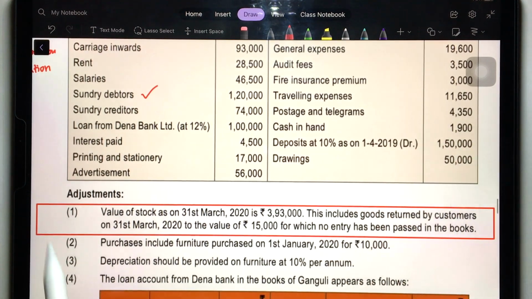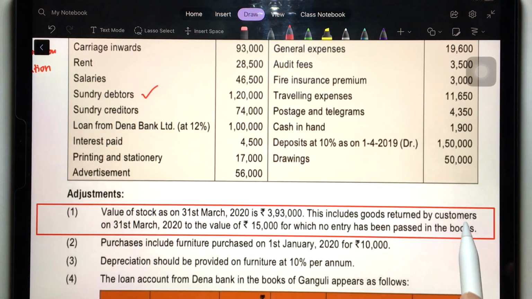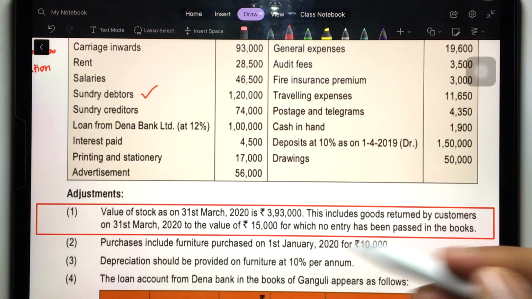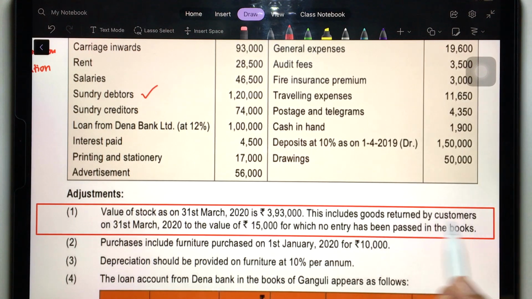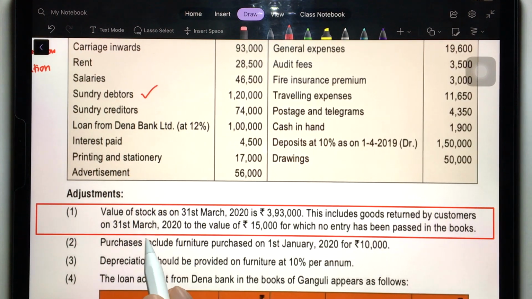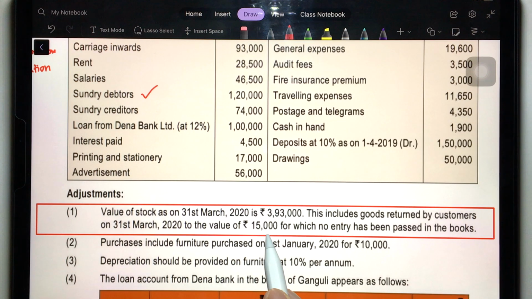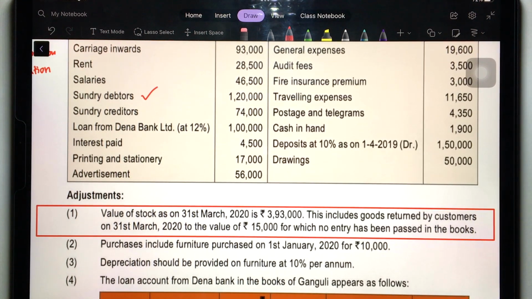See, the first adjustment is regarding sales return. Here, the value of stock as on 31st March 2020 is 3,93,000. This includes goods returned by customers. Goods returned by customers means sales return. We sold goods to customers and they are returning them back to us. They are talking about sales return of 15,000. Now see, what's the problem? No entry has been passed in the books for it.